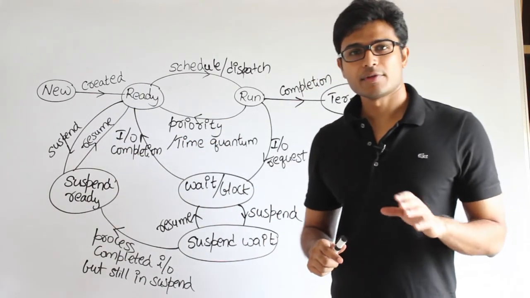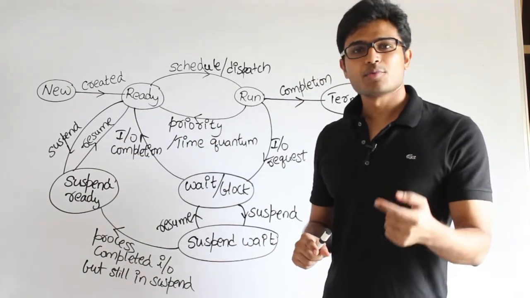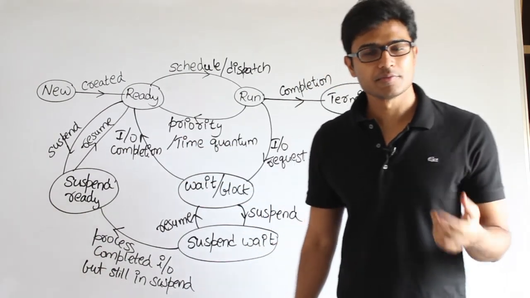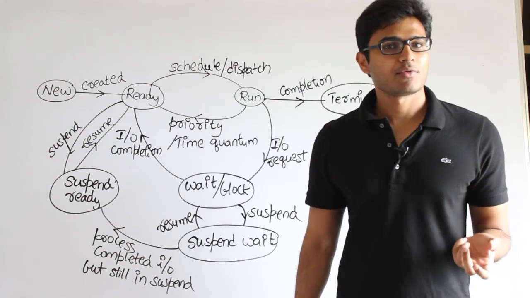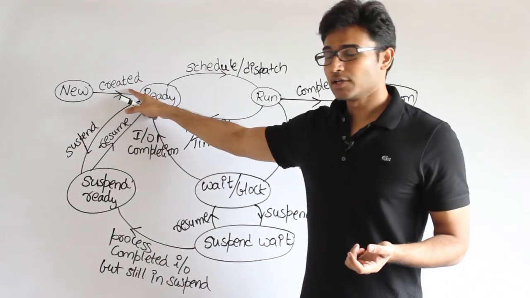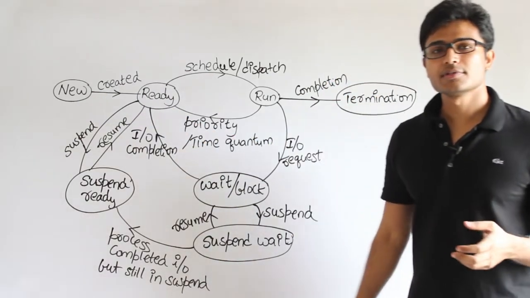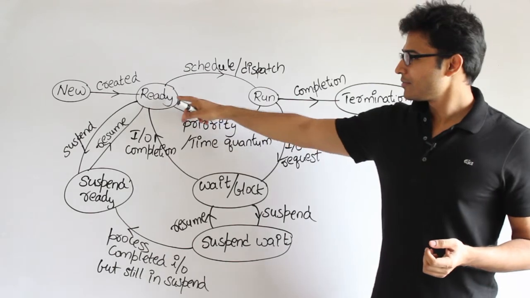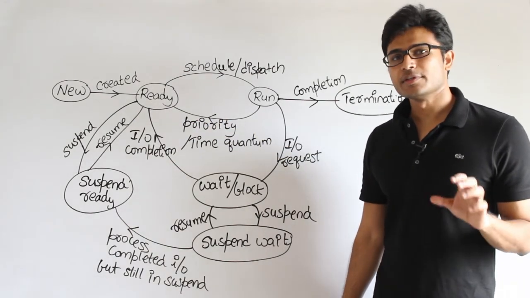New state means the process is not created, the process is about to be created. So the new state is in the secondary memory, which means here you can call that process a program itself, right? And once it is created, it will move to the ready state. Ready means it is ready to run, that is the meaning of it. And at any time many processes can be in the ready state.